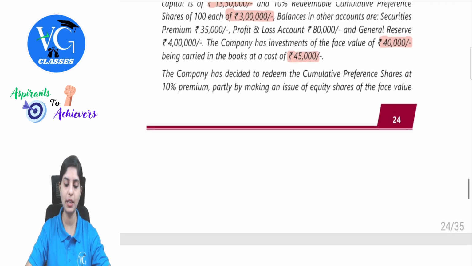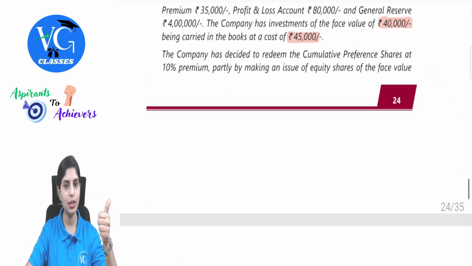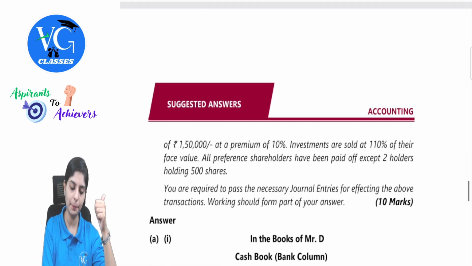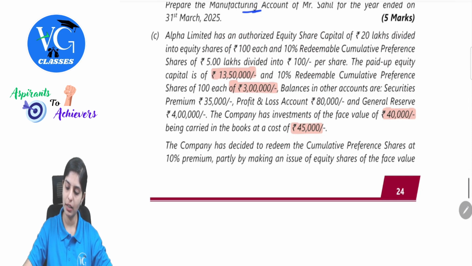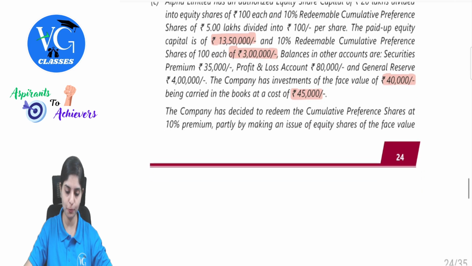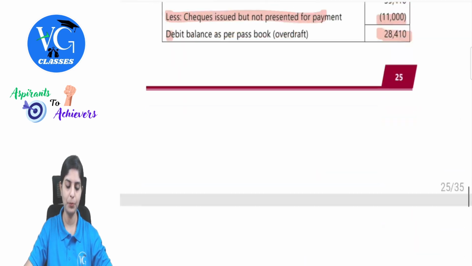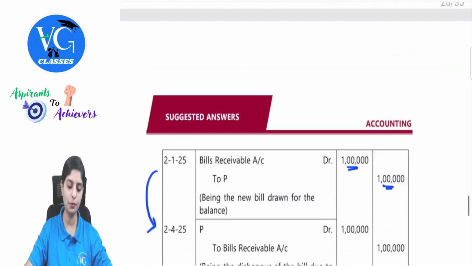The redemption is happening first partly by making an issue of equity shares. These equity shares are issued at a premium of 10%. And then by selling the investments at 110% of the face value. So if 40,000 is taken at 110%, it is 44,000, and 4,000 profit is made. So first let's understand the entries for all of this.